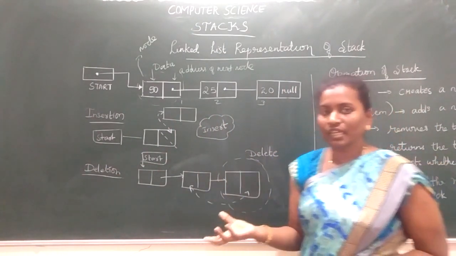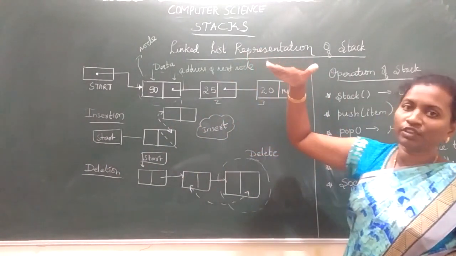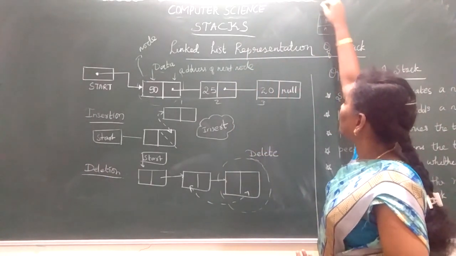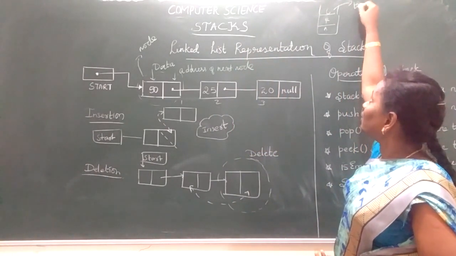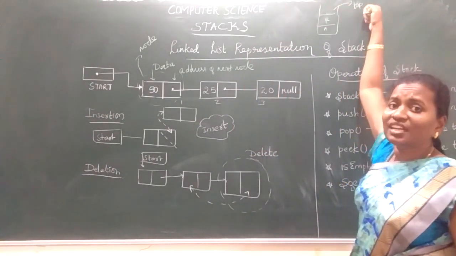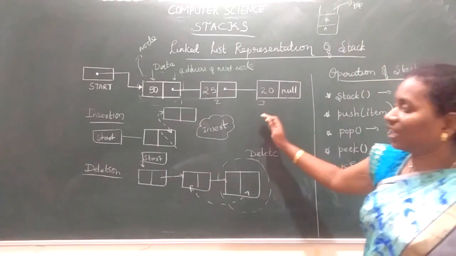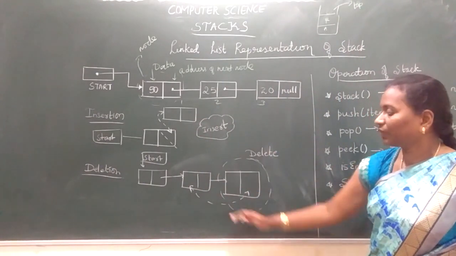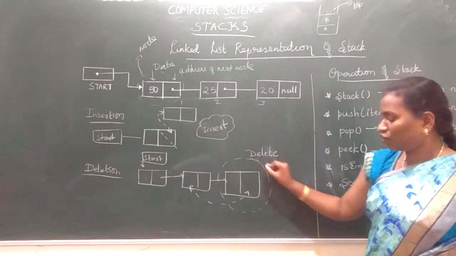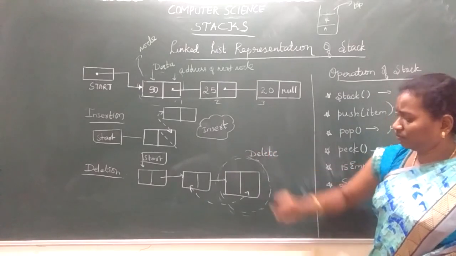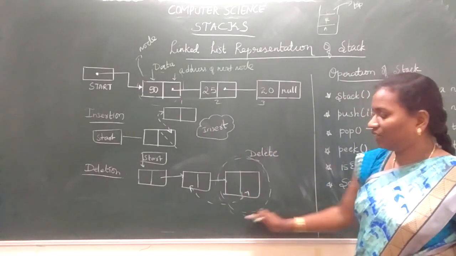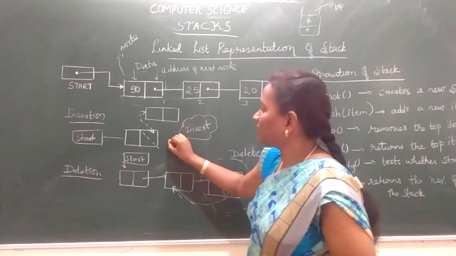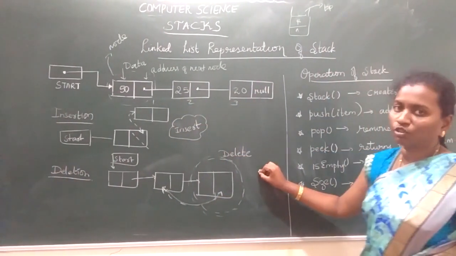If you want to do any deletion, you have to delete at the topmost of your stack. For example, imagine I have a stack A, B, C. Imagine C is my top. So which element will I delete? I need to delete C. So deletion takes place at the topmost element, insertion takes place at the end of your stack, here at the end of your linked list. Here I am deleting at the topmost of my stack. Imagine this is the topmost node of the stack. If I want to delete, I need to delete this node. So insertion is at the end and deletion is at the topmost of your linked list.